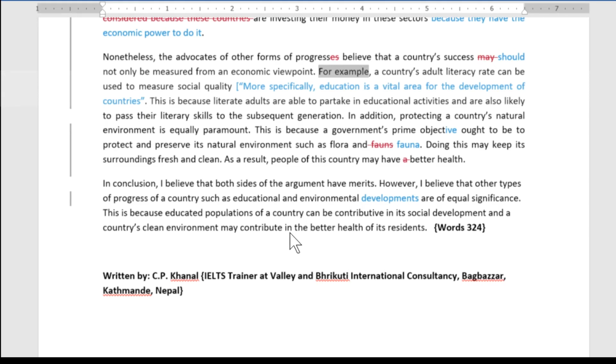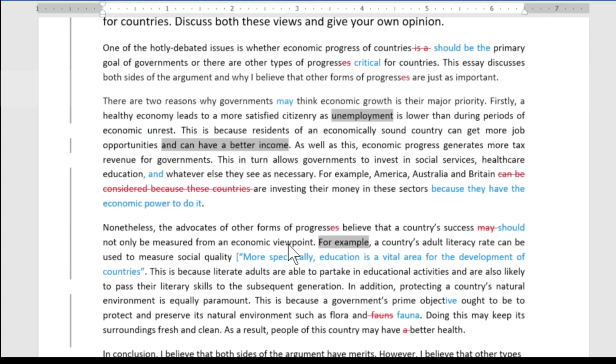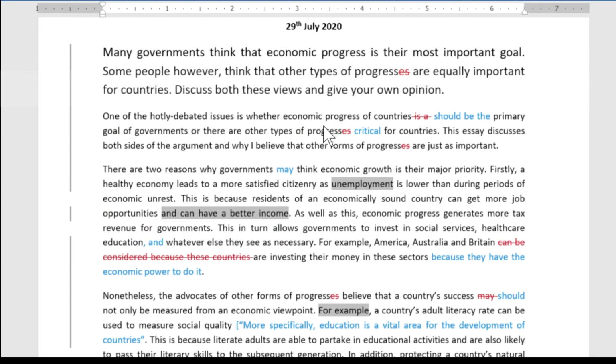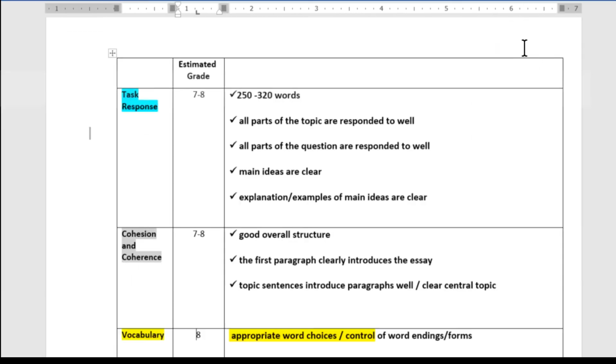So, if I think about the whole essay in terms of the task response and the cohesion and coherence, the introduction's excellent. There's some issues in the body paragraphs, and then the conclusion's excellent. So then, what do I score it? Maybe I can show you. And note that it's subjective. The scoring's subjective, so I would probably end up giving it a 7, but I do consider it could be worthy of an 8, and I believe some examiners will give 8. Try not to think of these scores as totally objective.